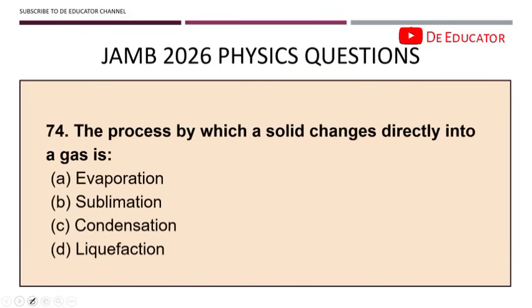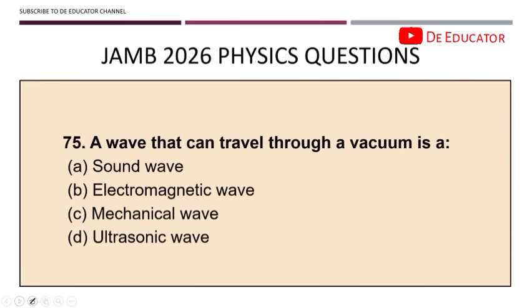74. The process by which a solid changes directly into a gas. You should know this is known as sublimation. You should know this from your chemistry. Sublimation. 75. A wave that can travel through a vacuum is an electromagnetic wave. Remember, when you hear vacuum, it means that they don't need a medium, right? So electromagnetic waves like light, they don't need a medium. They just travel like that, without a medium.